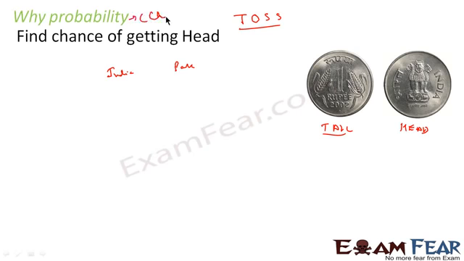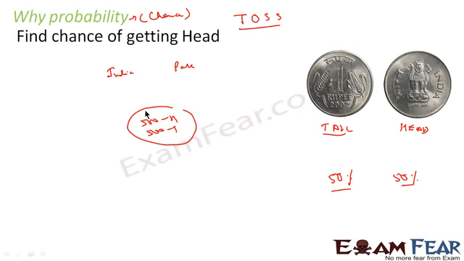What is the chance that it will be a head or it will be a tail? So you know that 50% of the time it will come head, 50% of the time it will come tail, right? How have we found this? By doing this multiple times. For example, one guy has tossed this coin 1000 times and he found that almost 500 times he got head and almost 500 times he got tail. So we can say that almost 50% of the time you get head, 50% of the time you get tail. Where you want to find the chance of getting a head or a tail, you use probability.